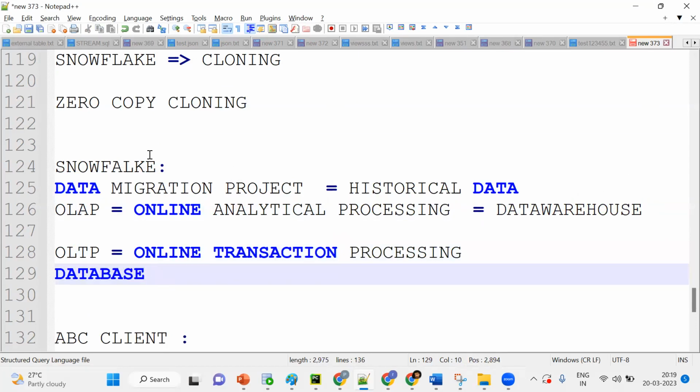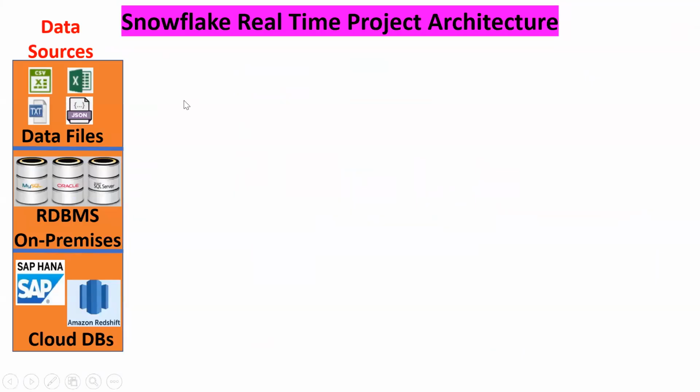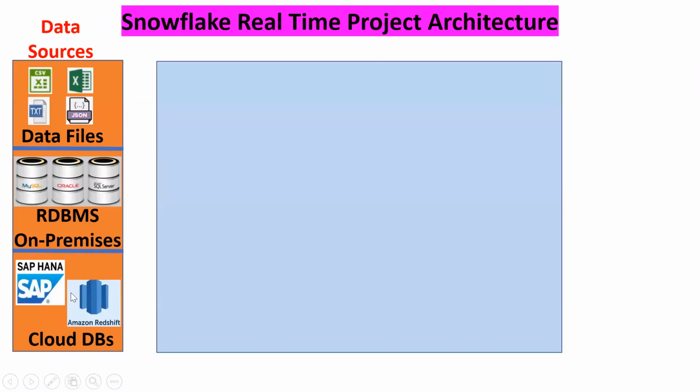Now tell me, Snowflake is mainly for OLTP or OLAP? It is OLAP, because we have historical data. Historical data needs to be handled. Is this clear so far? Now what I'm trying to say is that my company's applications are spread across all these places, and I want to bring all this data into one cloud.